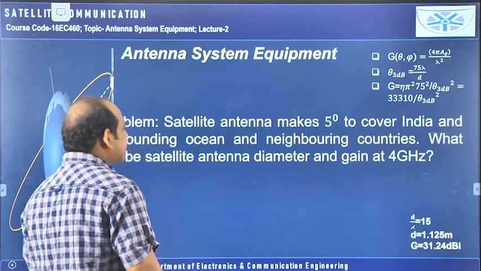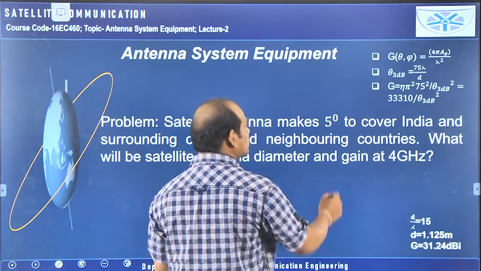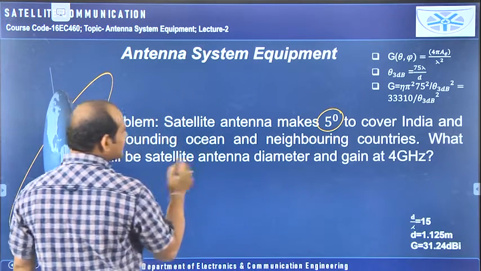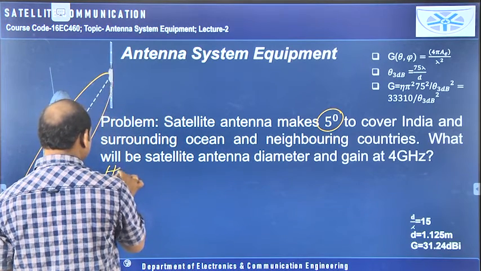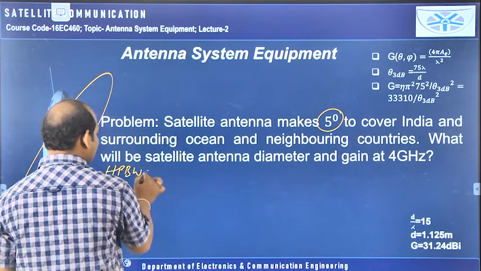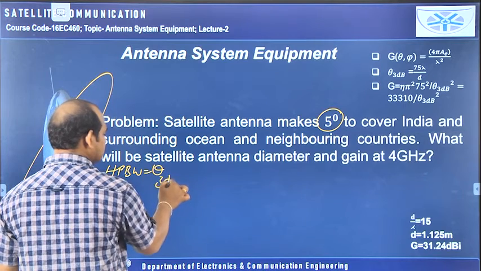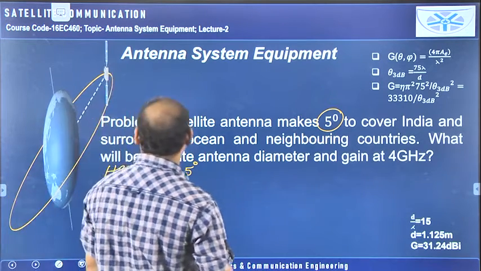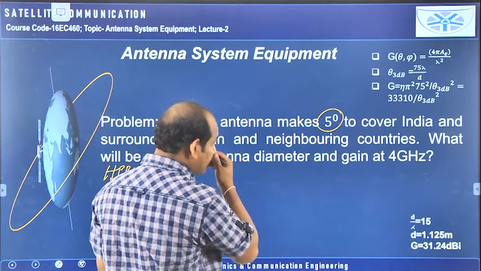Okay, now the next problem. A satellite antenna makes 5 degrees to cover India. That means we can consider it as the half power beamwidth, theta 3 dB is equal to 5 degrees. This is the information they have given, to cover India and the surrounding ocean and neighboring countries.